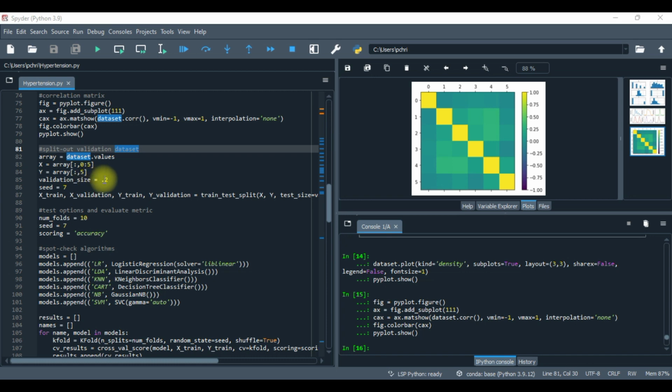We're going to do a 20% validation size, with a seed of 7. We're going to do a training test split, with the models repeating themselves for the most efficiency about 7 times. Get the number of folds, and repeat with repeated seeds with accurate scoring. And we will be focused on 6 models here: logistic regression, linear discriminant analysis, k-nearest neighbors, decision trees, naive Bayes, as well as support vector machines. Those are the ones we will be digging into for the time being.